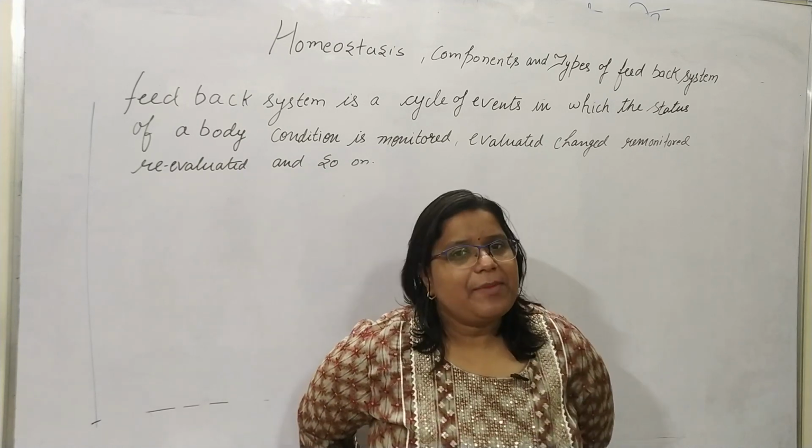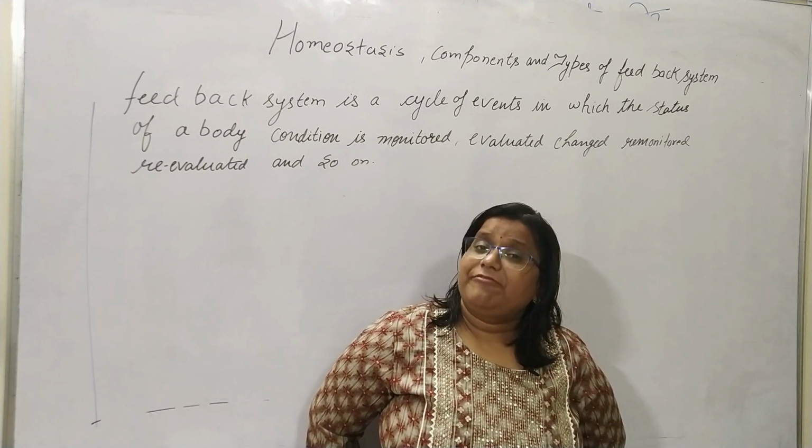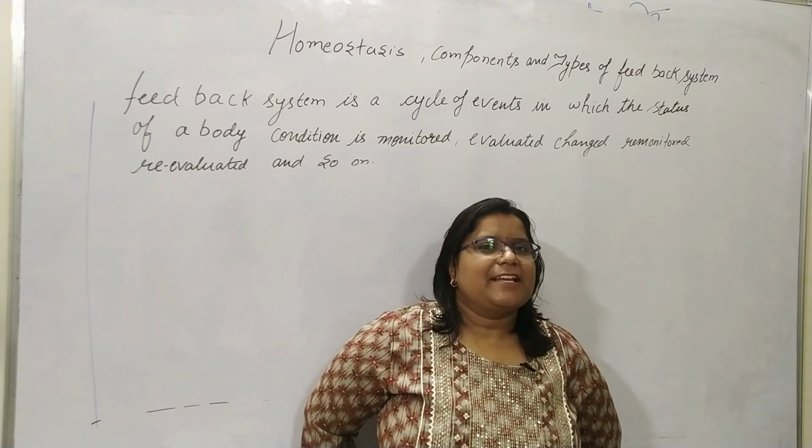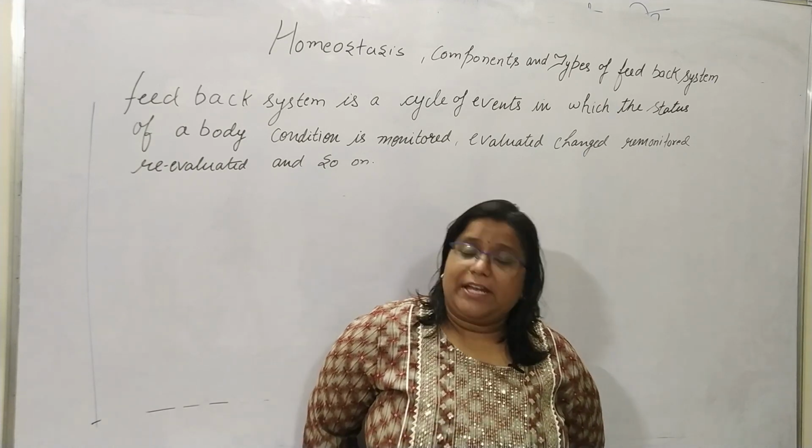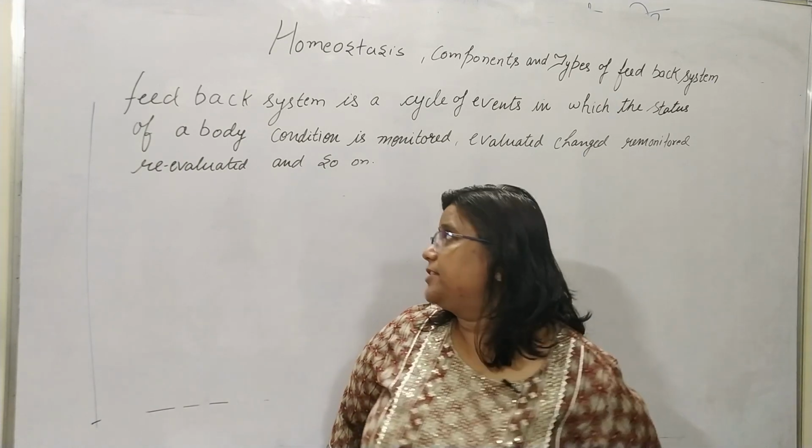So in the feedback system, different cycles of events occur to maintain homeostasis. I have written the definition here.